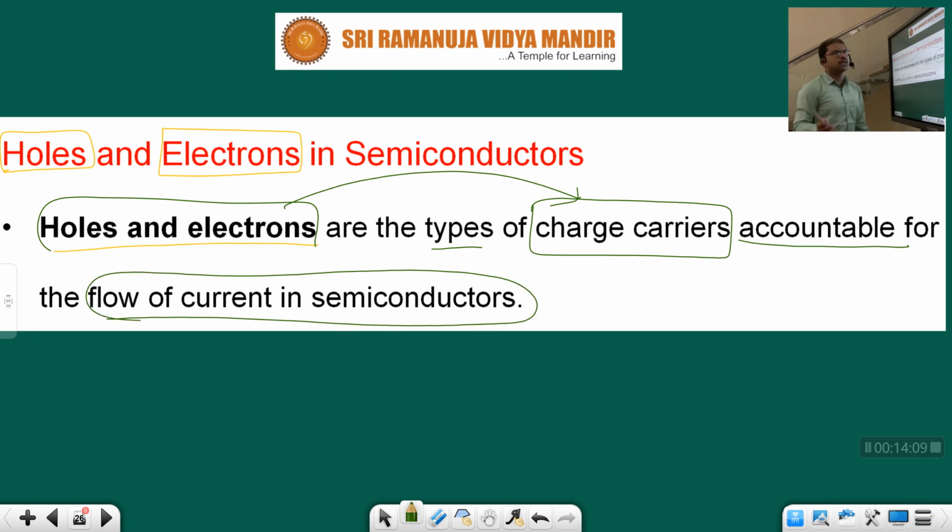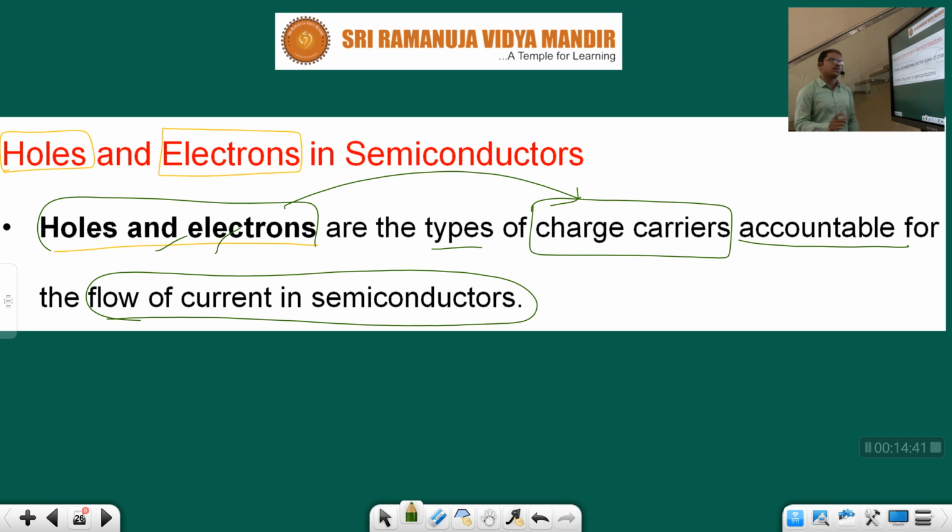See children, this entire thing is regarding the flow of current, the flow of electrons, which is nothing but current. In conductors, we consider the flow of current as the flow of electrons. Here also it is the flow of charge actually, not specifically electrons. The flow of charge is electric current. In semiconductors also charge is carried, but it is done by holes and electrons.